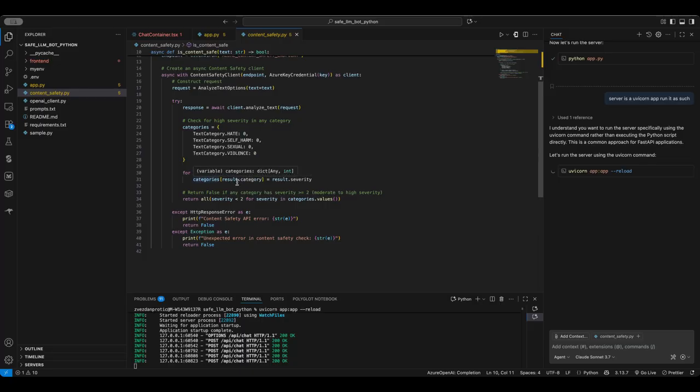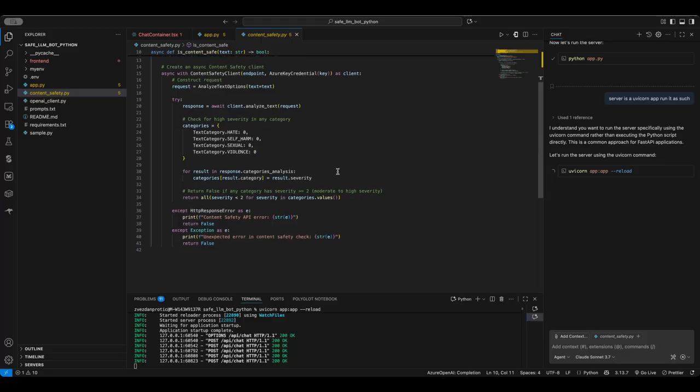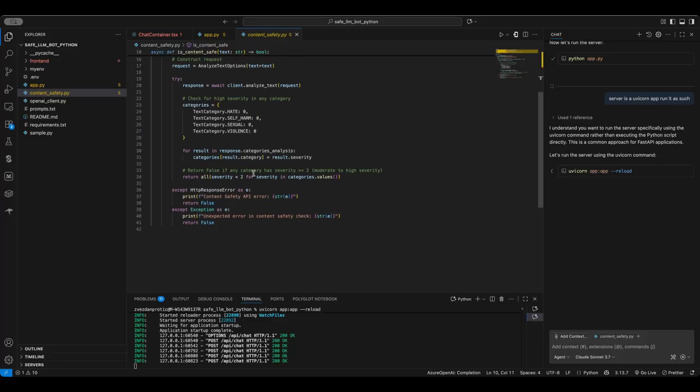Then it checks the response of the client's analysis and sees what number was returned from the Azure Content Safety API for each of these categories. And if any of the categories has a severity that is greater than or equal to 2, then it says, okay, this text is unsafe, and I will return that it is unsafe, which means false.